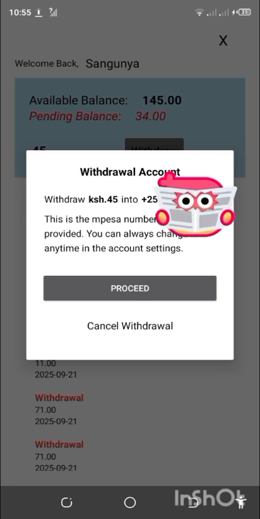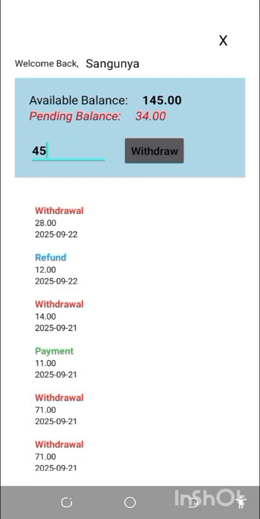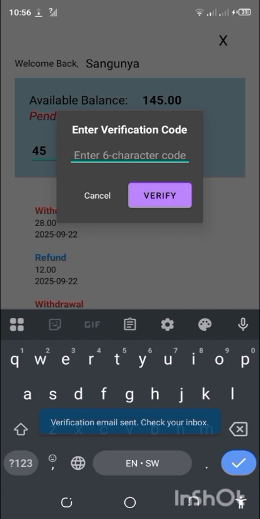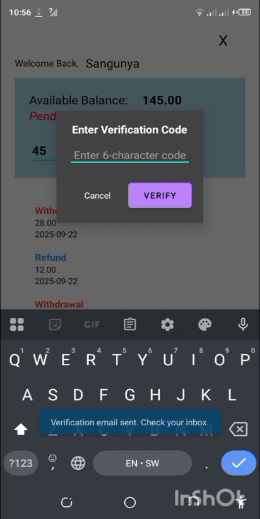You click settings and change it. Now, you can proceed to withdraw the amount. Now, to withdraw, a verification code is sent to your email. So that verification code is the code you will enter right here. It's a six-letter code. You will enter right here and verify. So after verification is when that amount will be withdrawn.